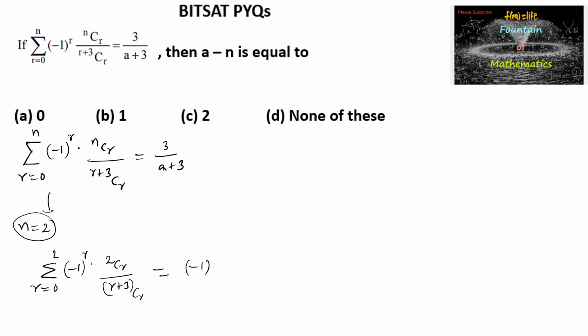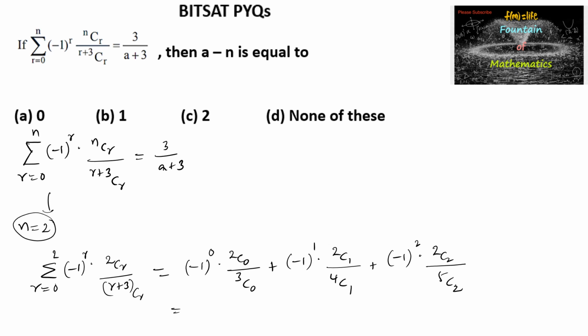First let us substitute r equal to 0. So we get minus 1 to the power 0, 2C0 divided by 0 plus 3, that is 3C0, plus minus 1 whole to the power 1, 2C1 upon 1 plus 3, that is 4C1, and again plus minus 1 to the power 2 into 2C2 divided by 2 plus 3, that is 5C2. On simplification, minus 1 power 0 is 1, 2C0 is 1 and 3C0 is 1. And here it is minus 1 into 2C1 is 2 and 4C1 is 4.